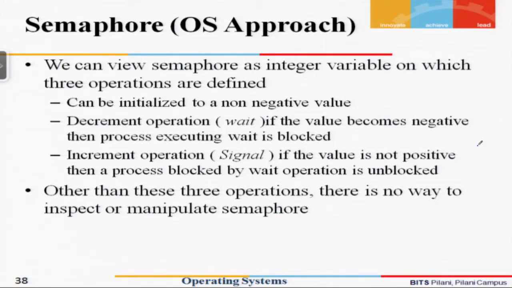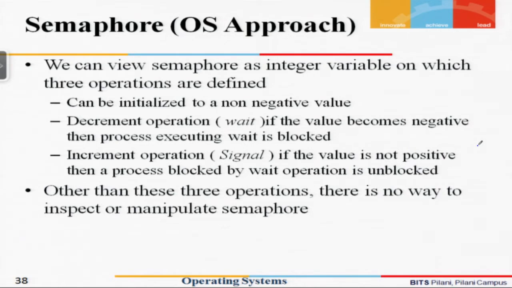These semaphore variables can be initialized to a non-negative value, that is, to 0 or a positive value. There is an operation which we call the wait operation, so we can wait on a semaphore variable. Wait is essentially a decrement operation.